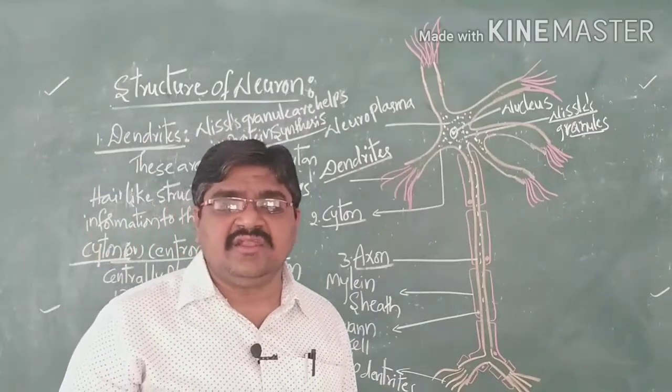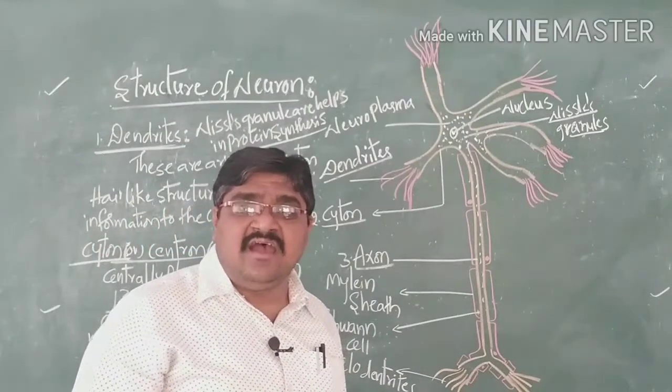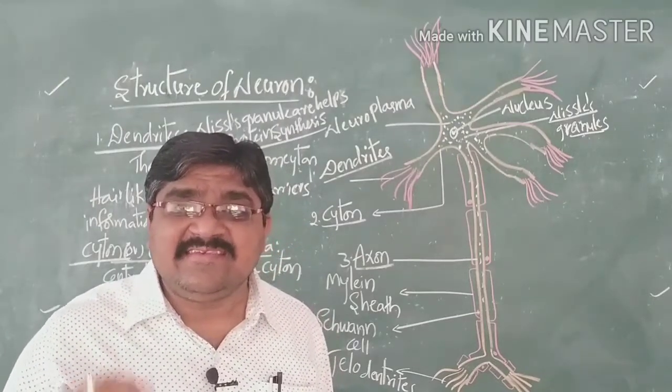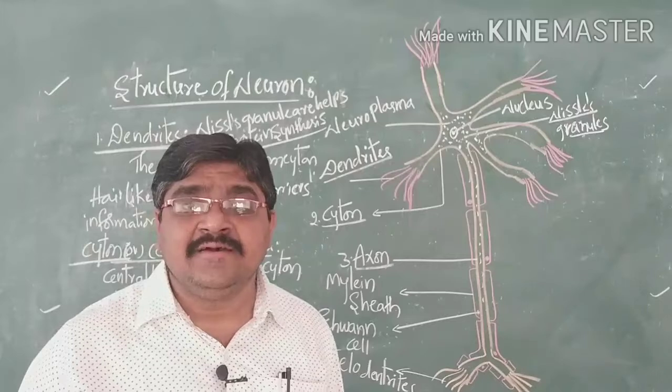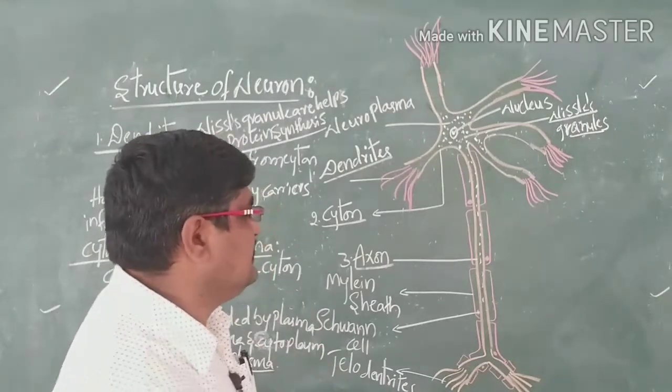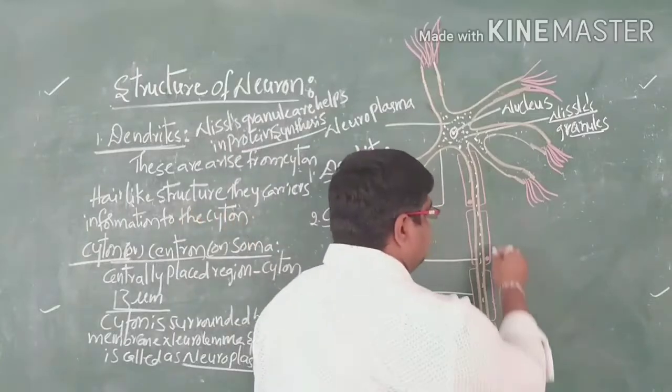In the cyton, the centrioles are absent. That means these do not undergo any cell division. That is, in adult neurons there are no centrioles.